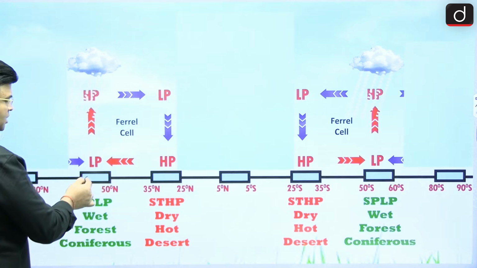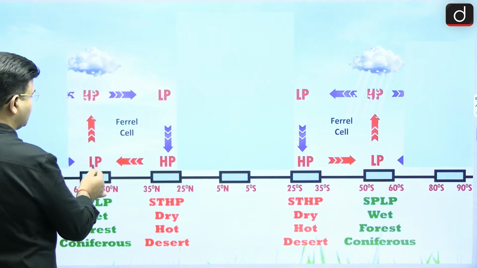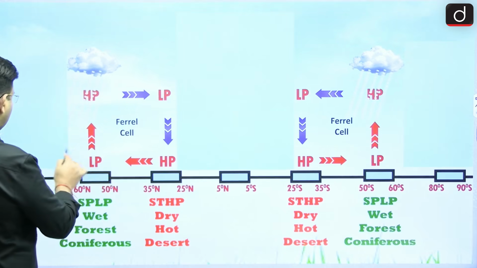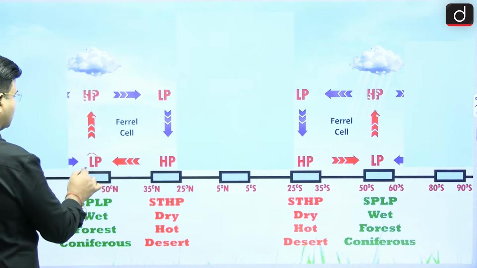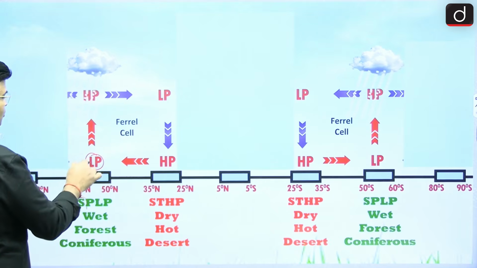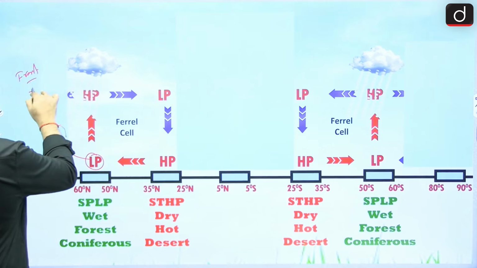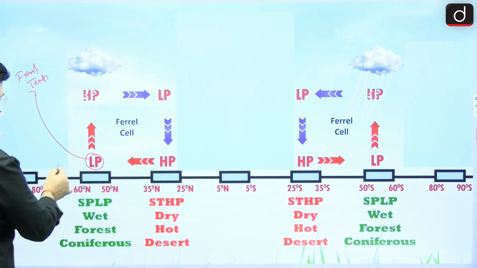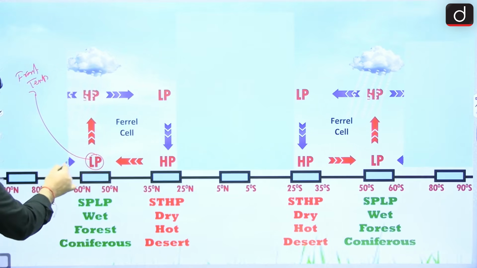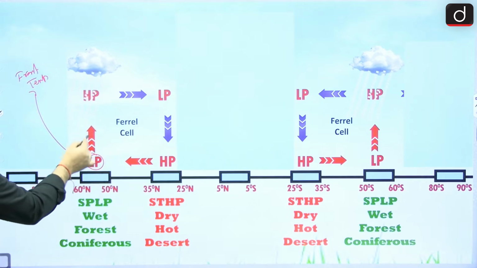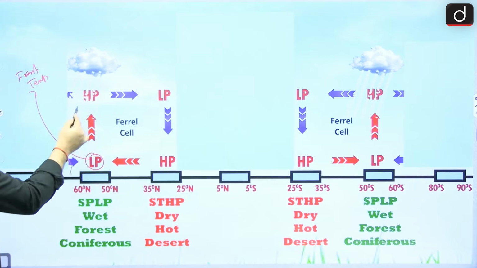Here it creates front and temperate cyclone formation, because cold wind is coming from the polar region, and thereafter the warm air rises upward, creating cloud.